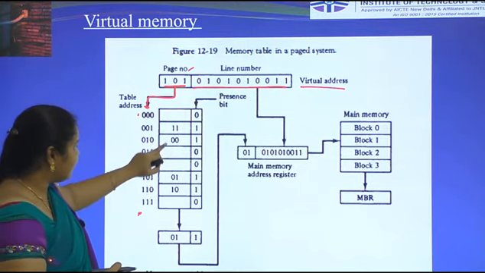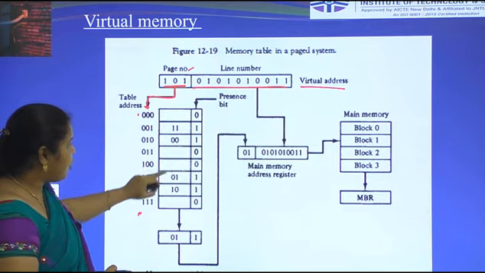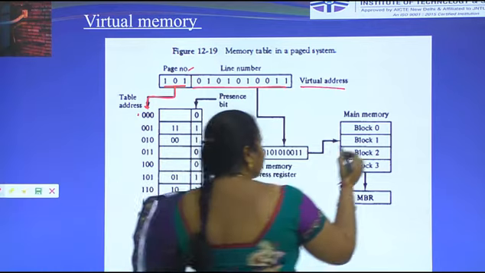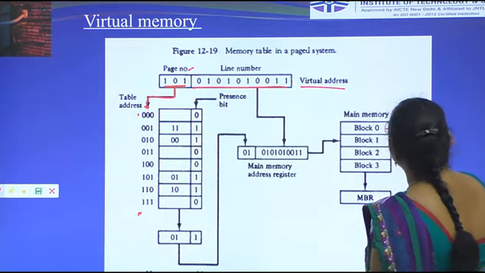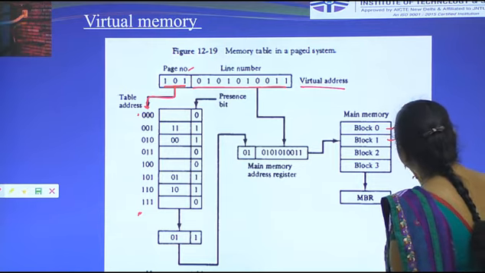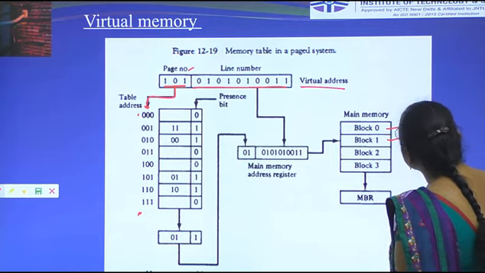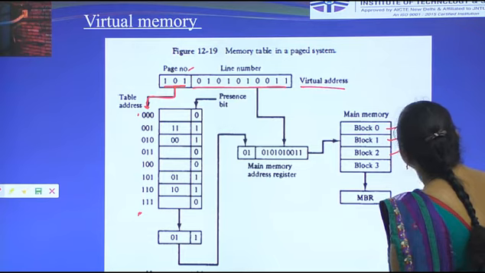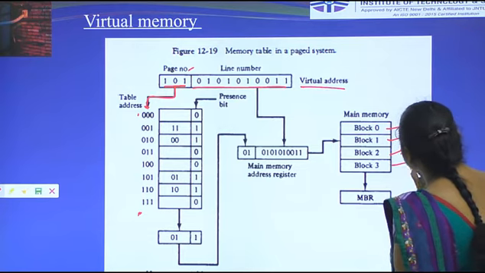In that, these are the blocks. Block 0 is represented with 00. Block 1 is represented with 01. Block 2 means 10, and block 3 means 11.